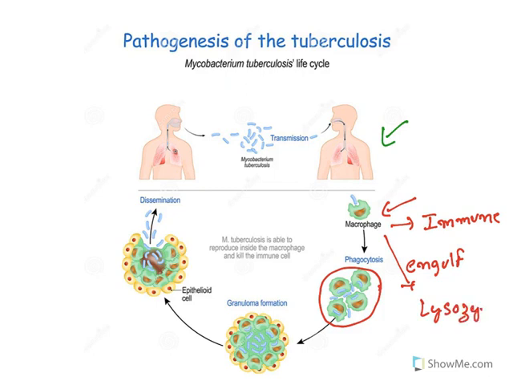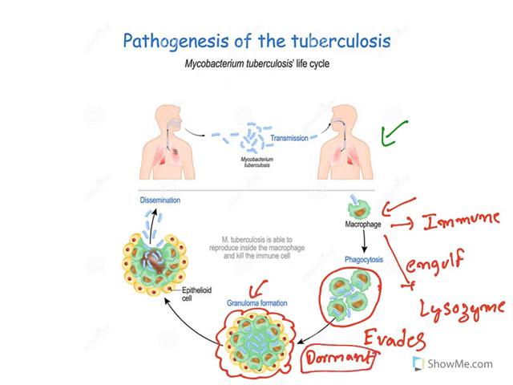The job of lysozyme is to kill these microorganisms, but the TB organism evades death and remains as such. So our macrophages will surround all this tuberculosis organism and form a mass known as a granuloma. So here it is in a dormant state.